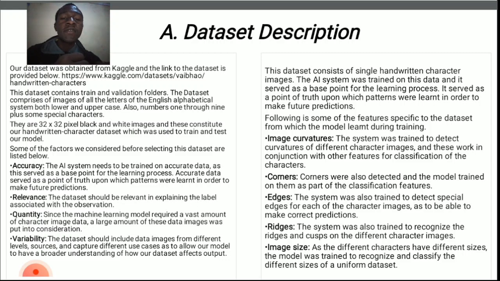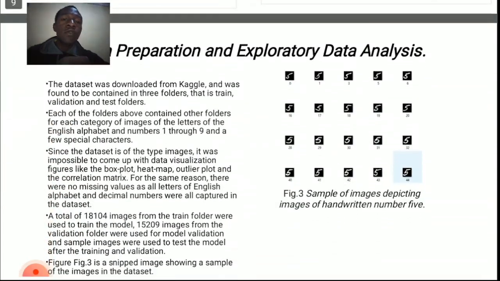The dataset should include images from different levels and sources, and capture different use cases, to allow our model to have a broader understanding of how the dataset affects the output. And secondly, I'll consider the different features in our dataset, upon which the model was able to learn and do correct classification. One of them is the image curvatures. The system was trained to detect curvatures of different character images, and these work in conjunction with other features for classification of characters. And the others are corners, edges, ridges, and image size. Feel free to pause the video and have a good look through these simple slides.